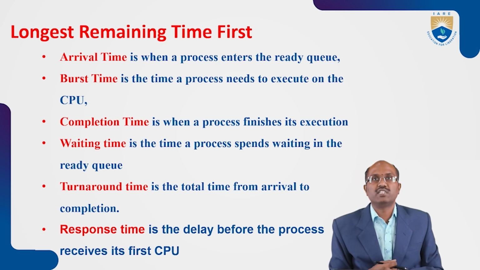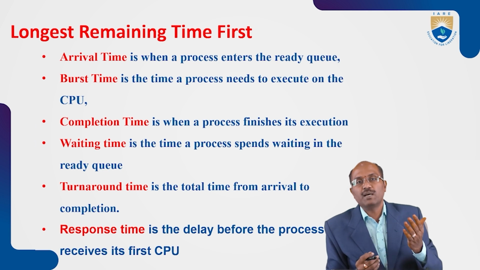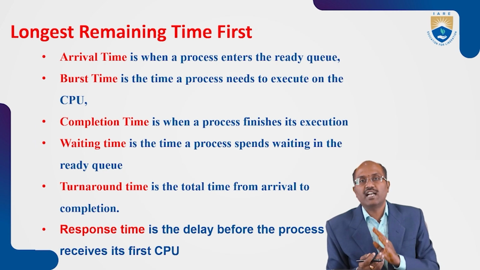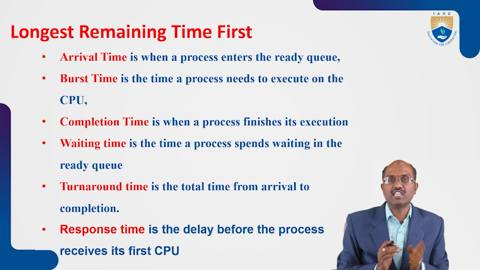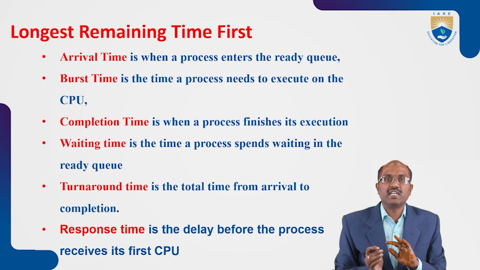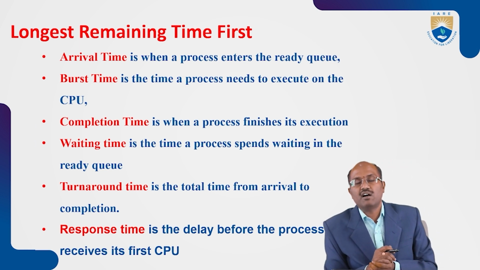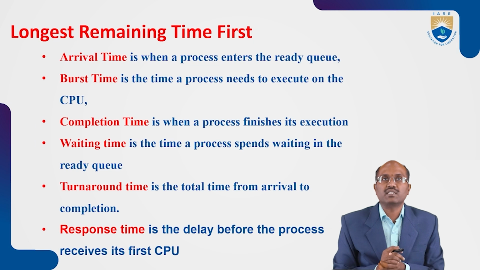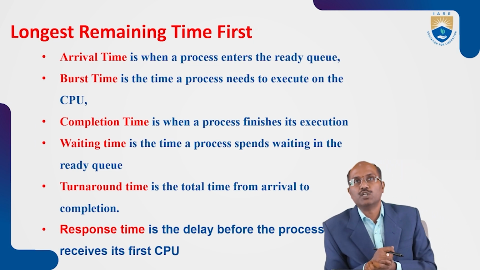Response time is the delay before the process first receives the CPU. In the Gantt chart, when the process first appears, we subtract its arrival time, and that gives the response time. Turnaround time is the total time from arrival to completion. Waiting time is turnaround time minus burst time, the time the process spends waiting in the ready queue.